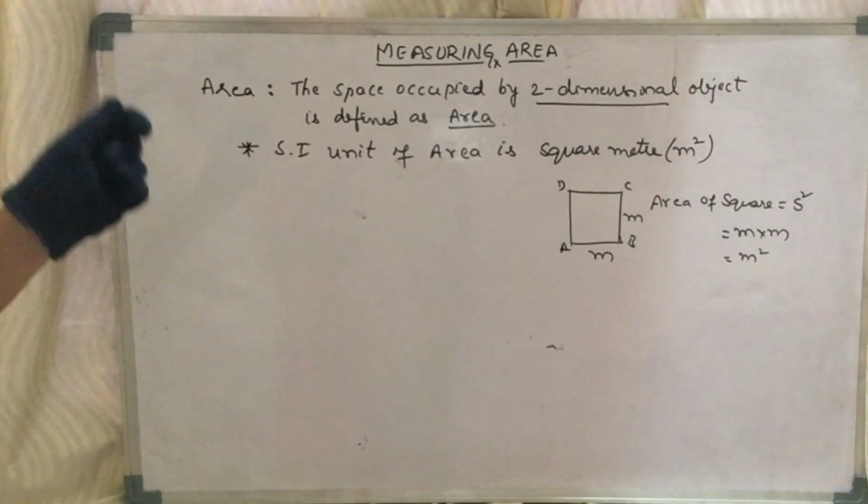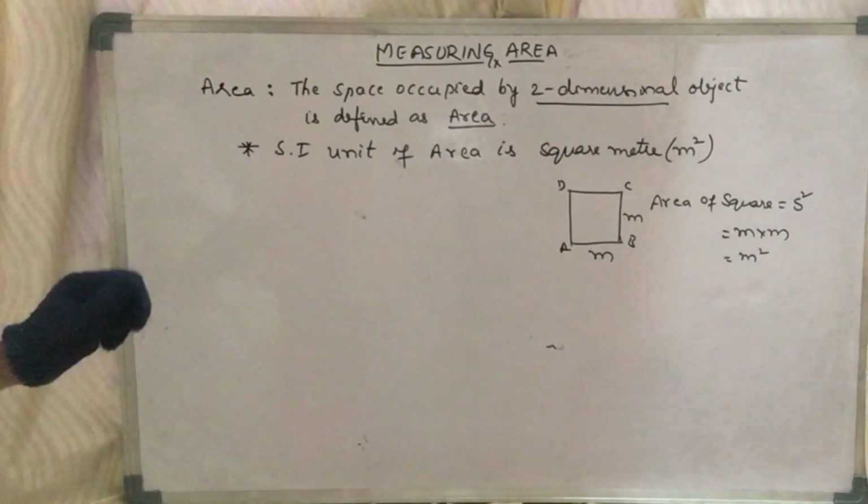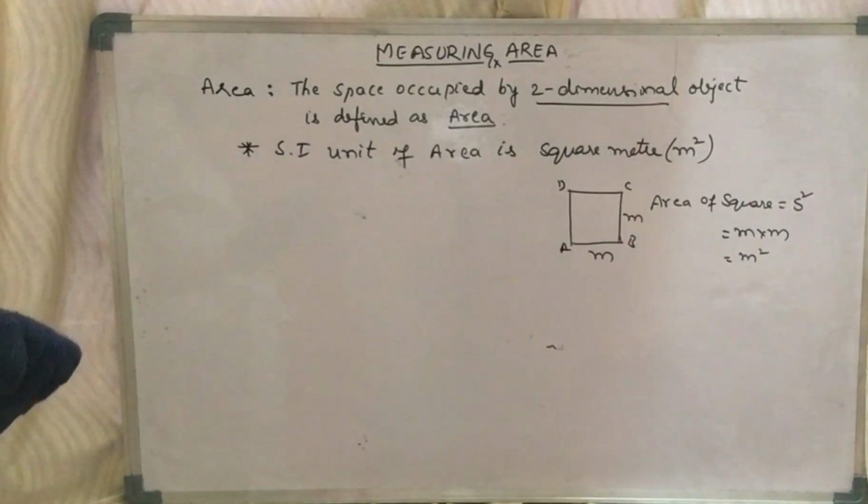How can you define now this m square or square meter? It is a unit of area equal to one square meter when its side is 1 meter.